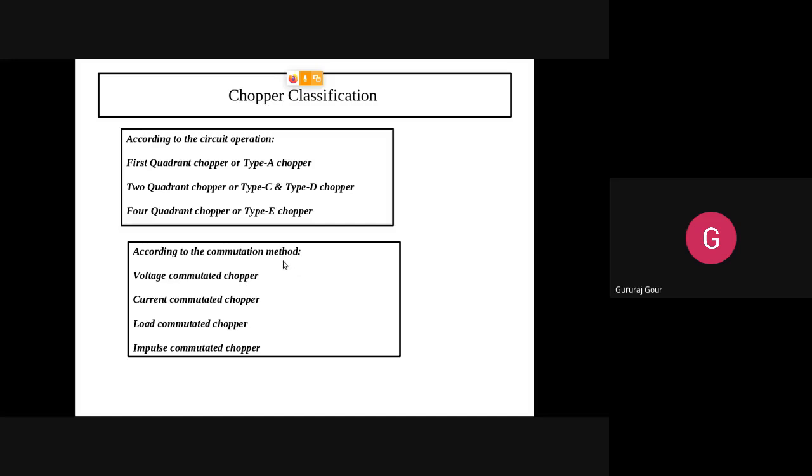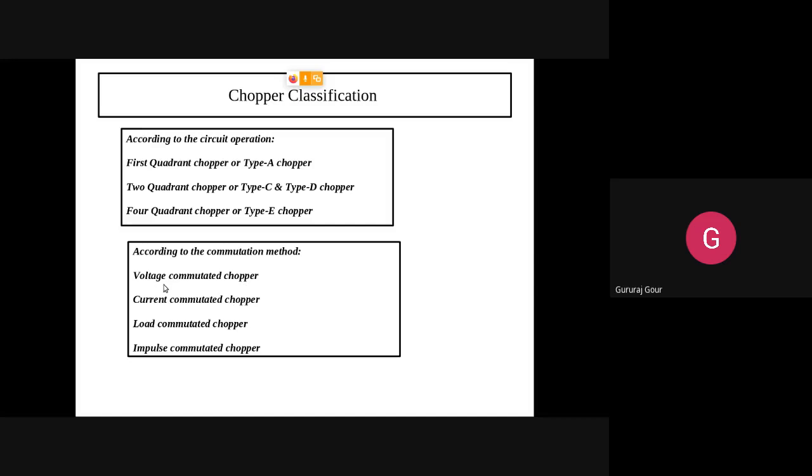Last one is based on the commutation method. Commutation here refers to how the SCRs or thyristors used in chopper circuits are turned off. Commutation means turning off. That turning off may be voltage controlled.